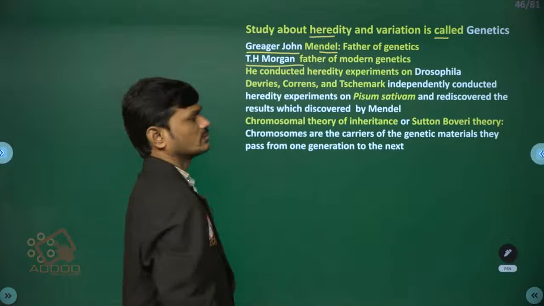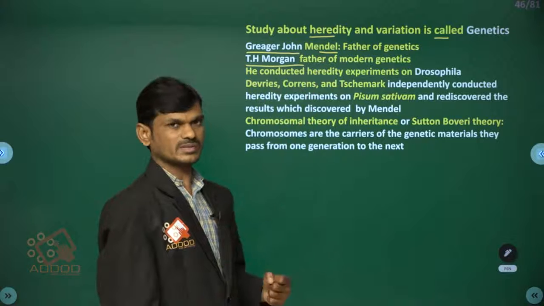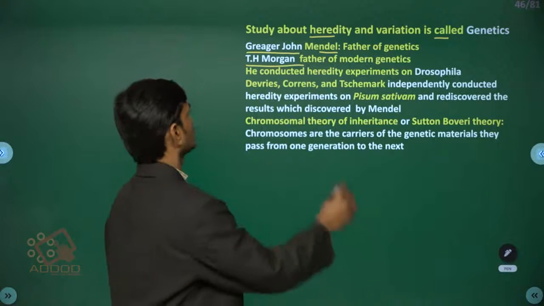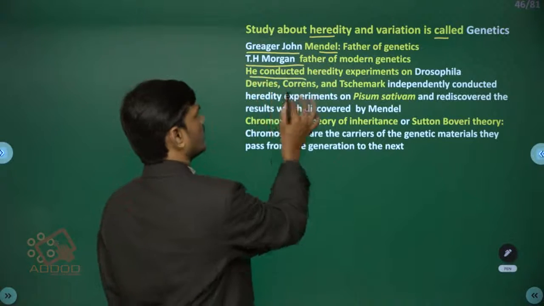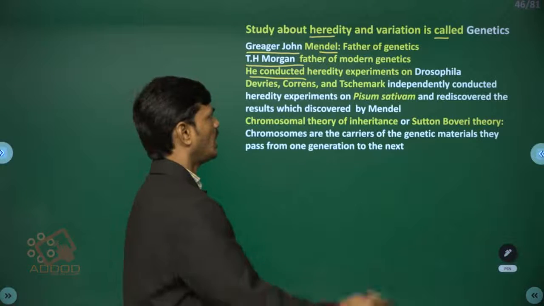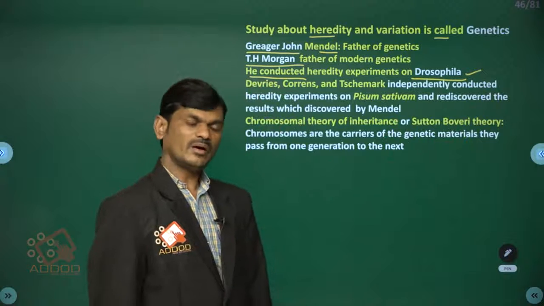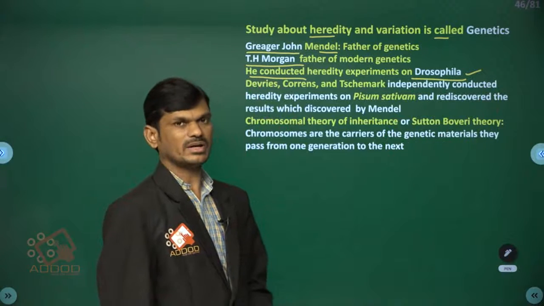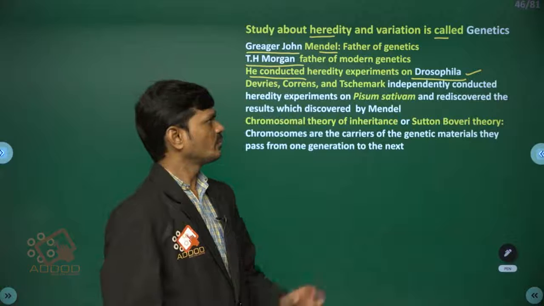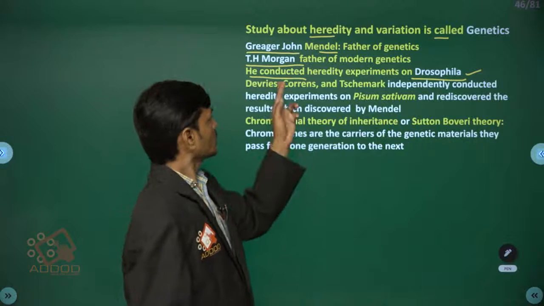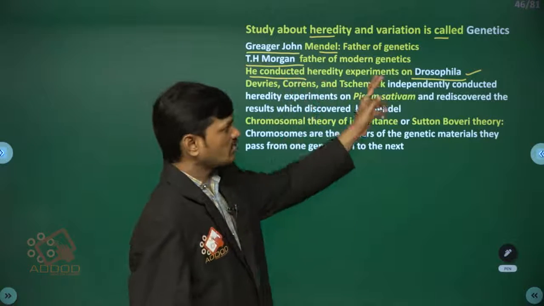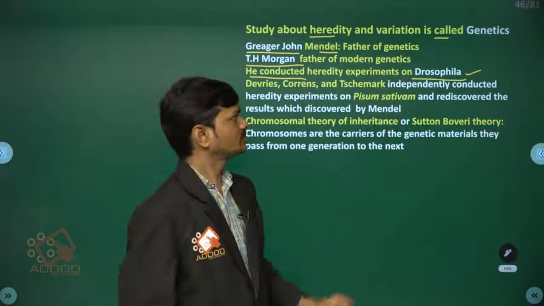T.H. Morgan is the father of modern genetics. T.H. Morgan conducted heredity experiments on Drosophila melanogaster, a fly.